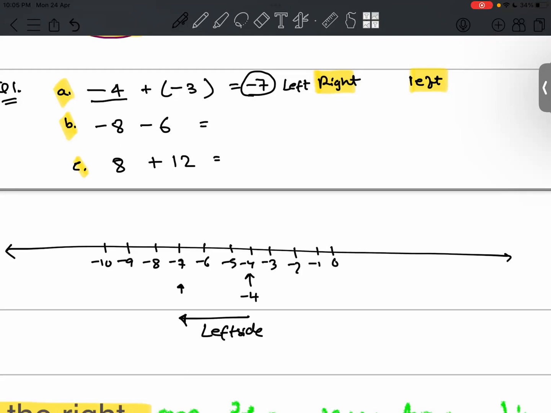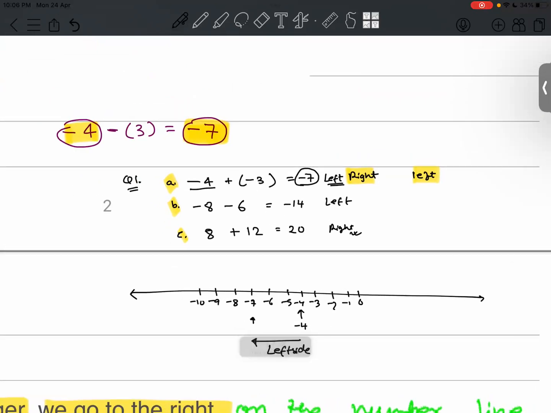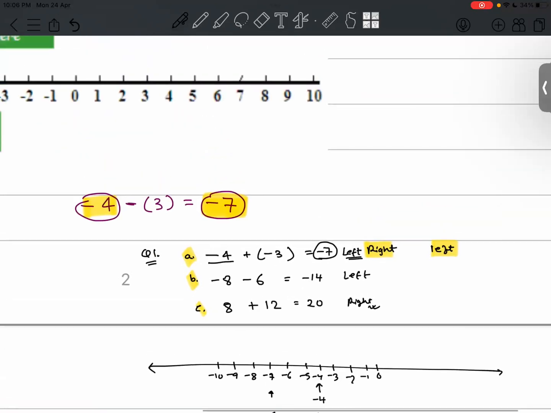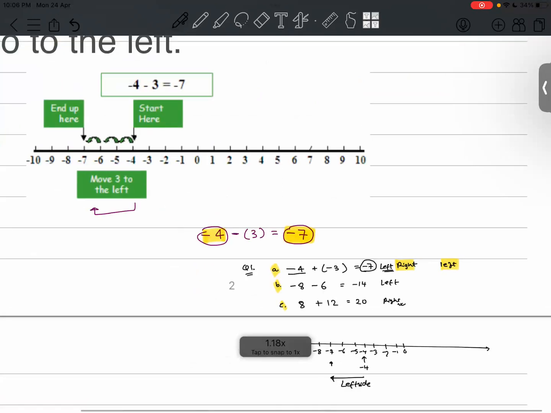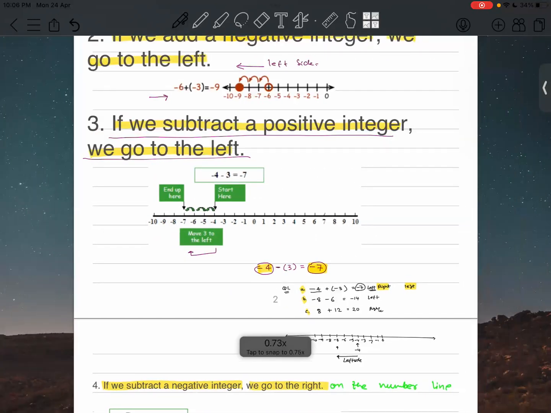No issue. You will learn this. Now, -8 -6 will give you -14. So we will go to the left side. Very good. 8 plus 12 is 20. We will go to the right. Very good. So you see, these are the basic principles which you need to know, like how addition and subtraction work on the number line.